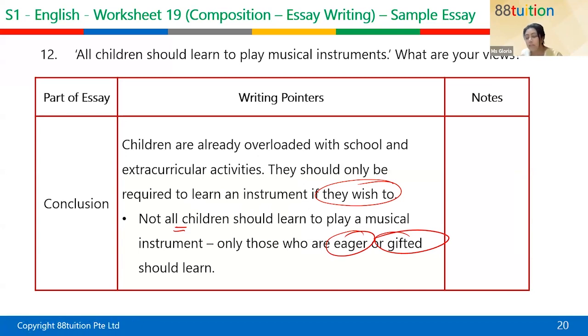So in this essay, the student who has planned this essay has taken a very balanced view. He has given the benefits of learning a musical instrument, but he also says that doesn't mean, the key word here is all. Not all children should learn. Children who are interested, gifted, eager, children who have a desire, they should learn. Not everyone should be forced. For example, should all children learn how to cook? If you are not someone who likes cooking, then why teach you? You know what I mean? So it's going along with that.